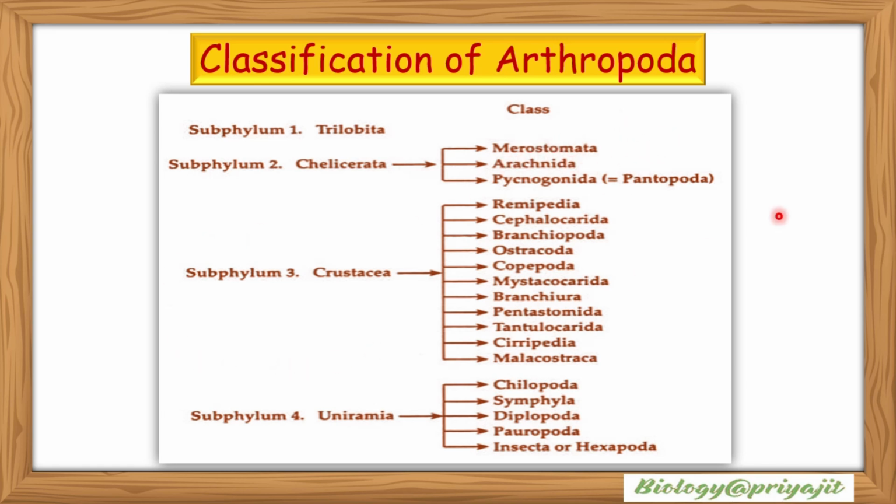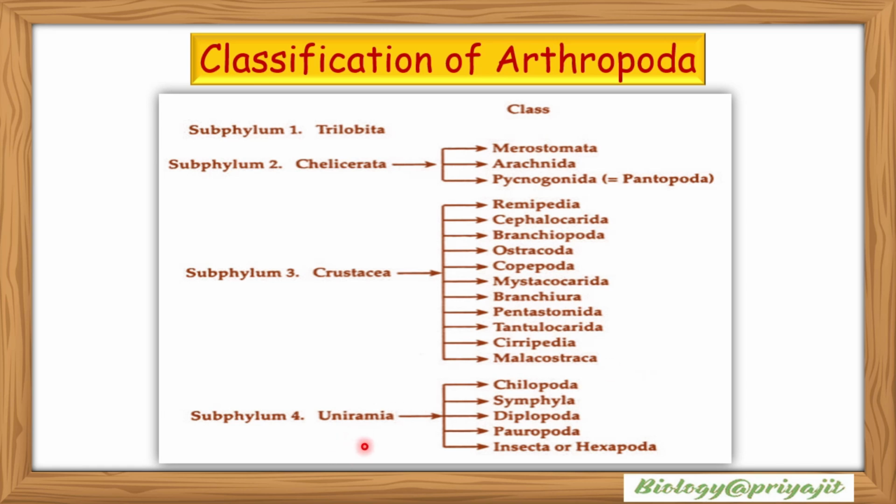Subphylum Crustacea can be divided into 11 classes such as Remipedia, Cephalocarida, Branchiopoda, Ostracoda, Copepoda, Mystacocarida, Branchiura, Pentastomida, Tentaculocarida, Cirripedia, and Malacostraca.